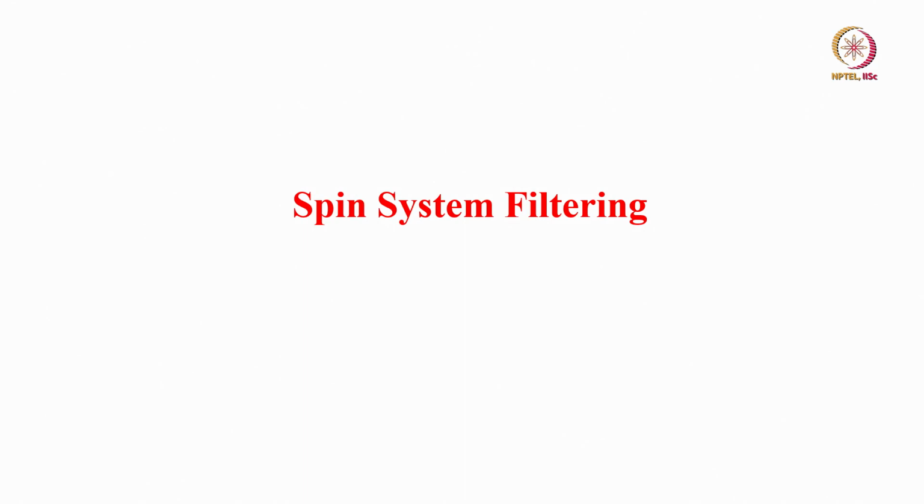So, spin system filtering I will take in the next class. I will discuss that in the next class, and that will be just for 15-20 minutes. I do not know, I will try to cover it faster. Then we will go to a different topic, altogether a different topic. So far we were discussing the solution state NMR and the techniques we adopt in solution state NMR.